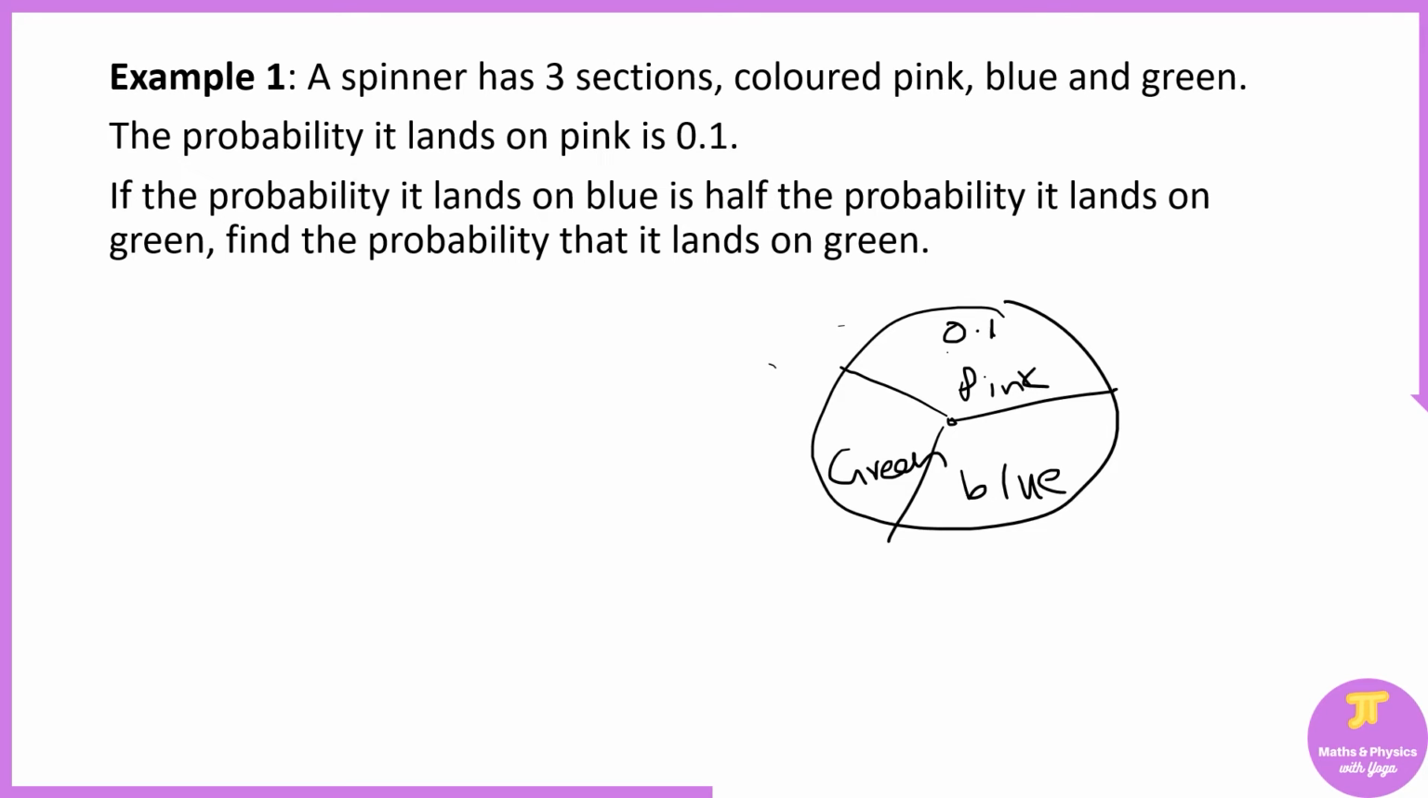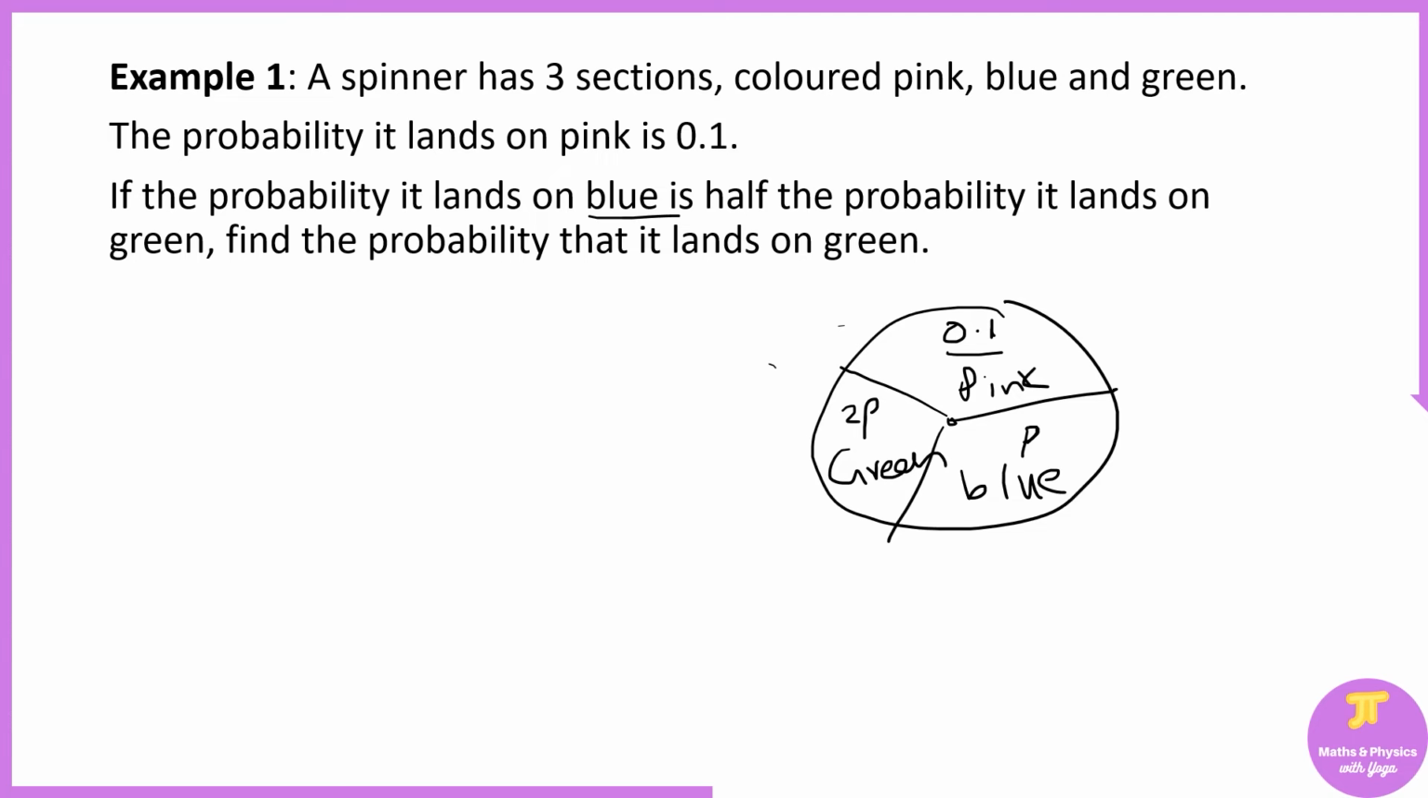So the probability of landing on pink is 0.8, but we don't know the probability of landing on green or blue. But they have said landing on blue is half the probability it lands on green. So if the probability of landing on blue is, let's say, P, then the probability it lands on green must be 2P, 2 times P, right?